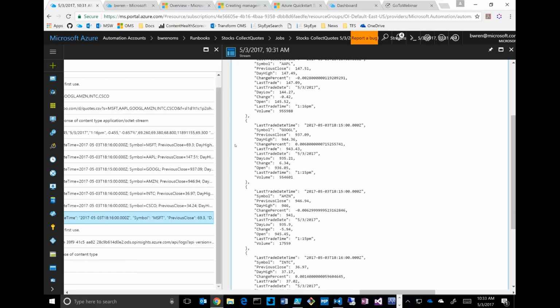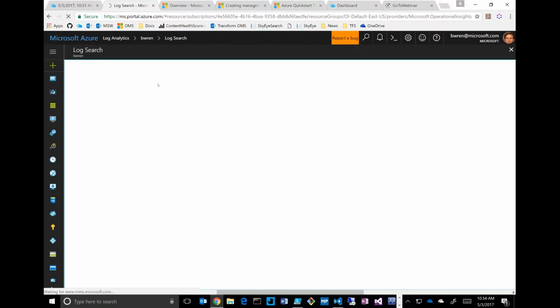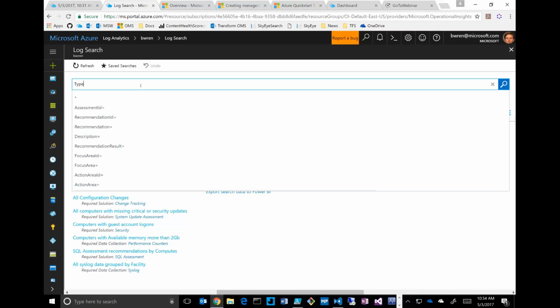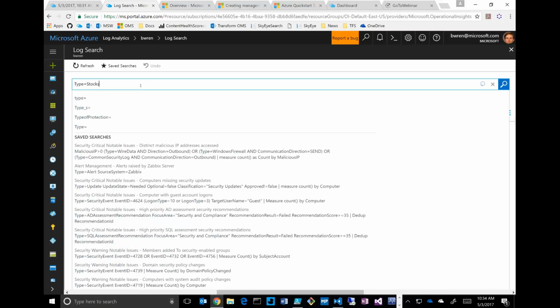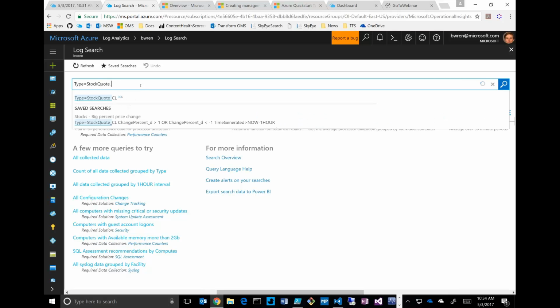So once I have that running, now I'm going to go over, I'm in the same workspace, but now I can do a log search. I can look at this stuff and see the data that we're collecting here. Okay, so I would just say type, and this is more of that kind of ad hoc analysis that I mentioned that we have in log analytics. I'm going to call it stock quote CL.